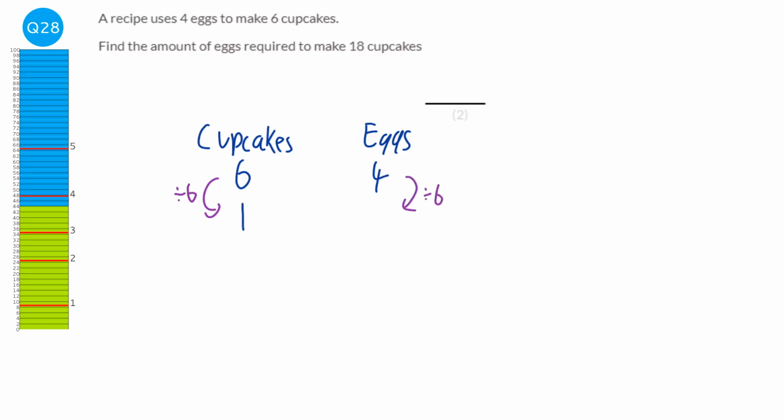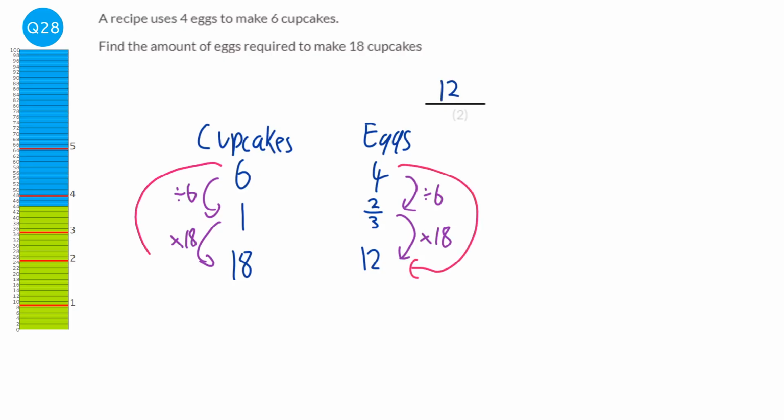And that's for 1 cupcake will be 2/3 of an egg. And we're looking to make 18 cupcakes, so I'm going to times that by 18 on both sides. So for 18 cupcakes, 2/3 times 18 is going to be 12 eggs. So we're going to require 12 eggs. Something else we could have done to go straight there is just times the amount of cupcakes by 3 and times the amount of eggs by 3.